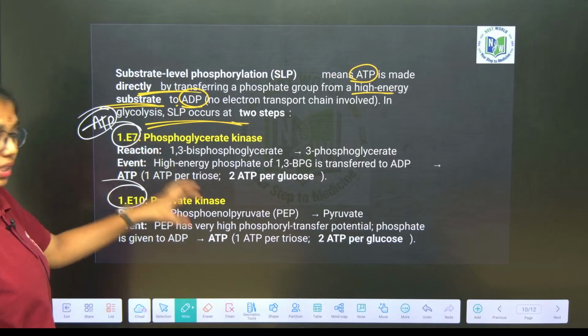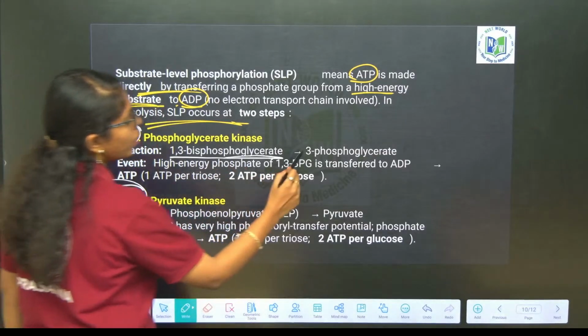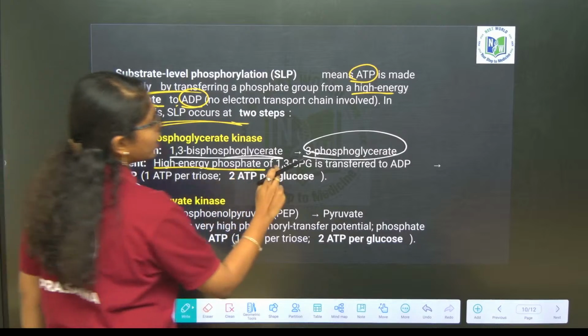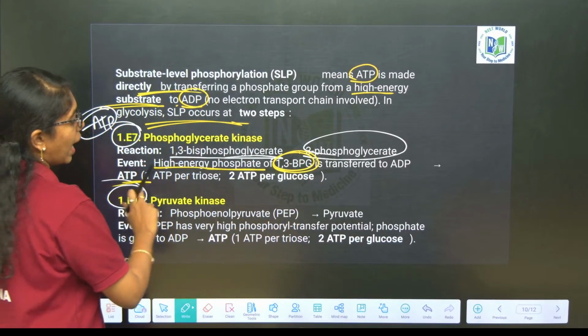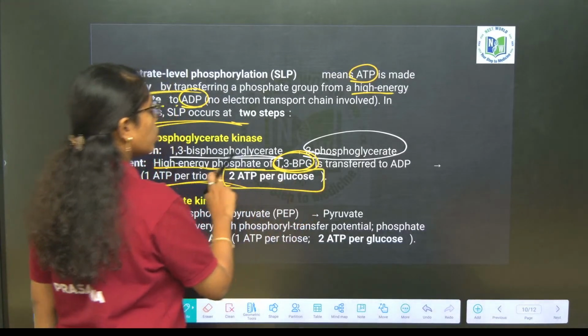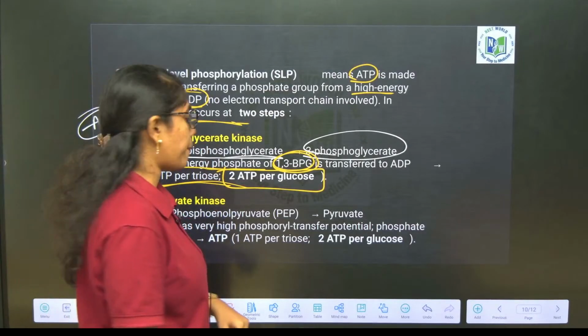So here once again, if you look into theory, 1,3-bisphosphoglycerate to 3-phosphoglycerate, where the high energy phosphate of 1,3-bisphosphoglycerate is transferred to ADP and 1 ATP is formed. 2 ATP per glucose molecule, because from 5th step 2 turns of the cycle will happen.